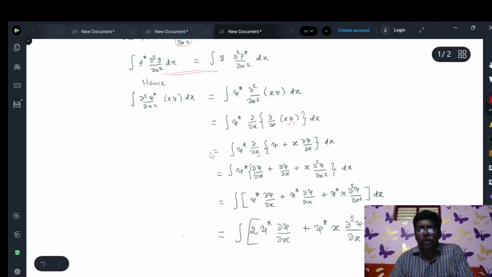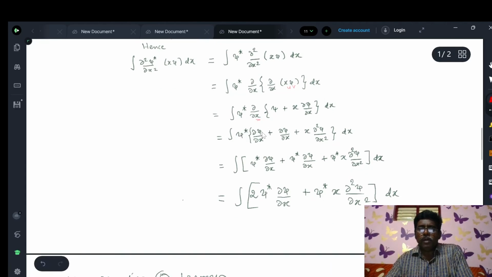Once again allow this operator to operate on this. This is ψ star into ∂ψ/∂x, then for ∂/∂x of x ∂ψ/∂x we have to adopt the uv formula. If you allow this ∂/∂x to operate on x, ∂x/∂x is 1, so ∂ψ/∂x, plus keep x as a constant. Allow ∂/∂x to operate on ∂ψ/∂x, you get ∂²ψ/∂x². Entire is multiplied by dx. So ψ star ∂ψ/∂x plus ψ star ∂ψ/∂x plus ψ star x into ∂²ψ/∂x², entire is multiplied by dx.